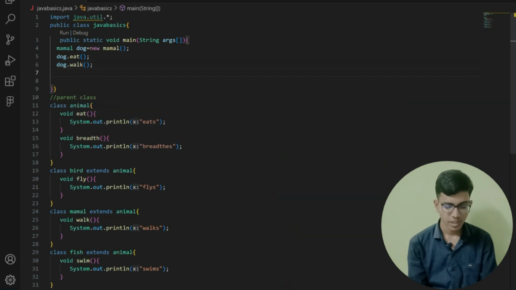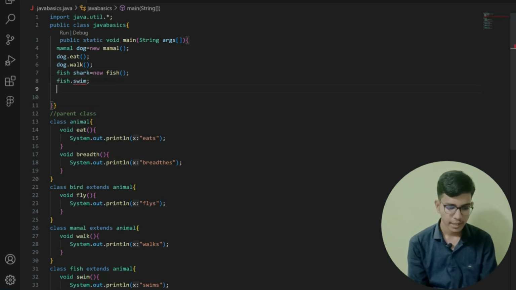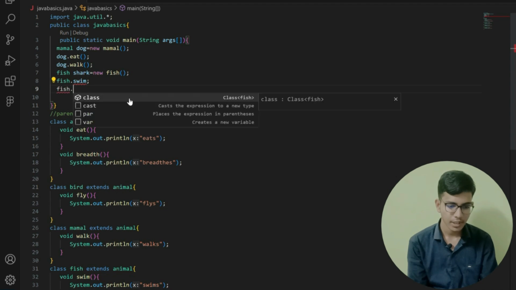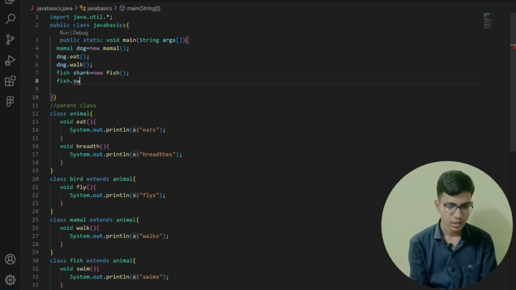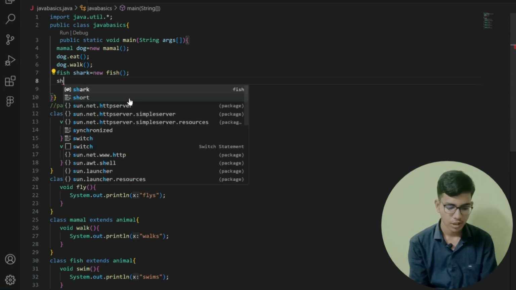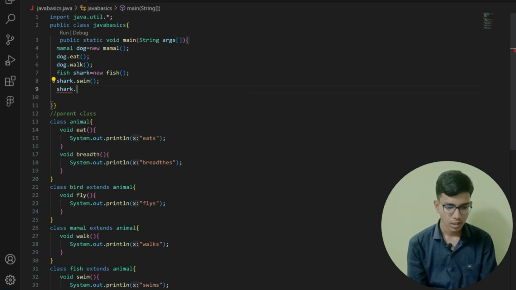Okay, now I am creating another object for fish, shark equals new fish. After that I can access shark dot swim. I can also access my parent class element, that is shark dot eat, right?